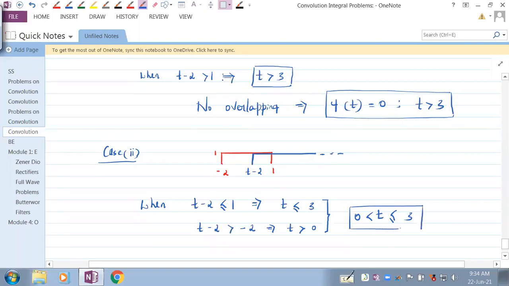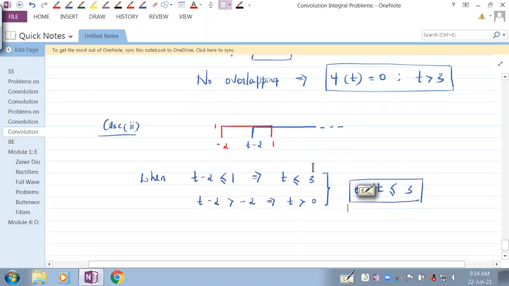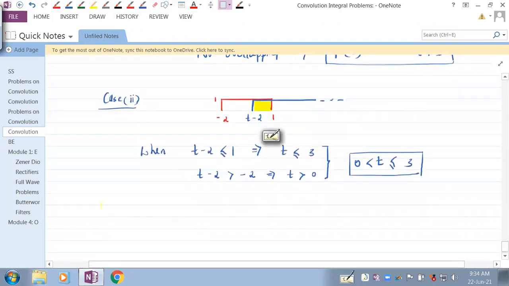Understand that? So when t is greater than 3, it is no overlapping. When t is less than or equal to 3 and greater than 0, there is overlapping, and overlapping is happening in this particular range. So everybody understand that? Can you tell me the overlapping range now? So overlapping range is, therefore, overlapping.